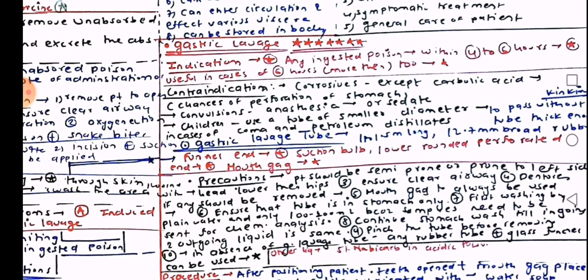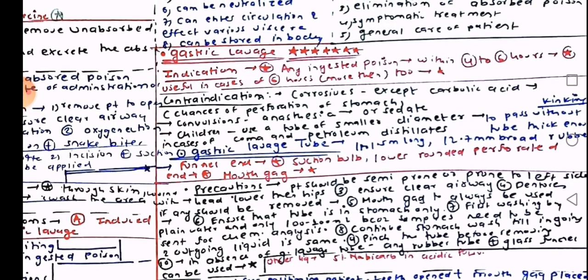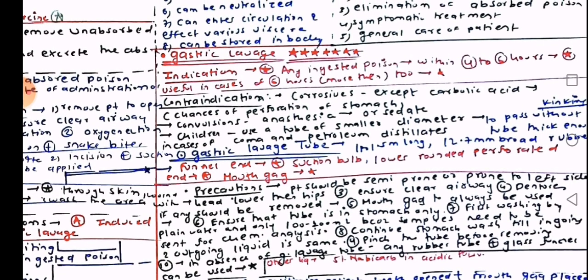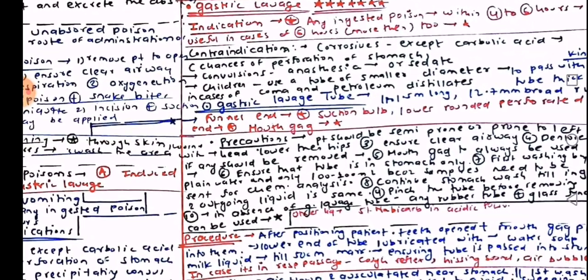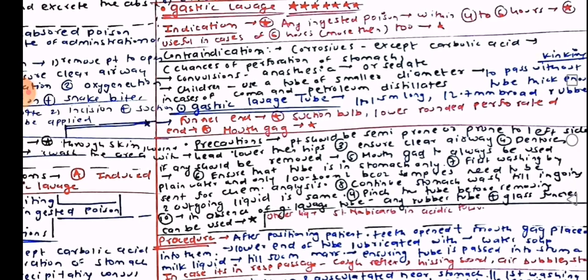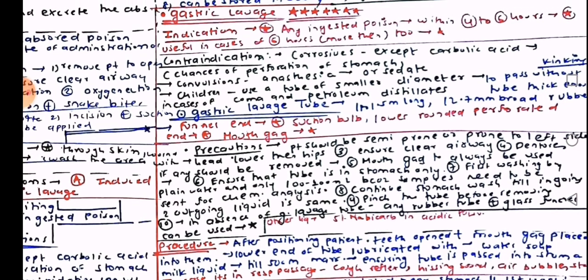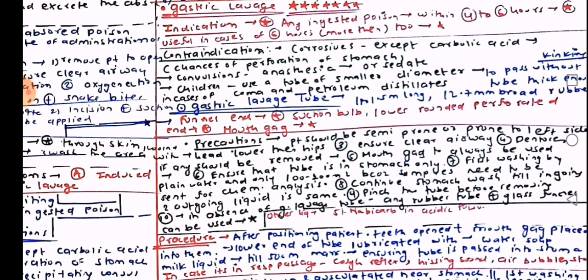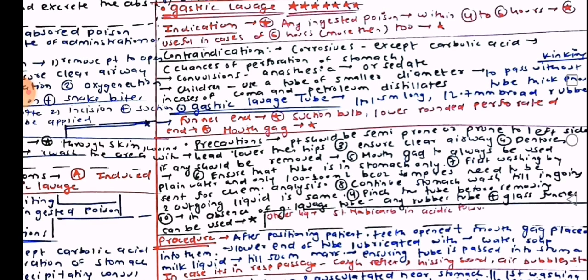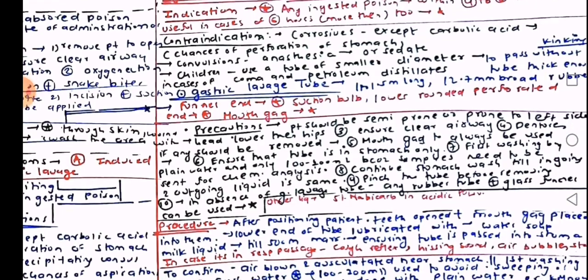In children, use a tube of smaller diameter. Also consider this in cases of coma and petroleum distillates. The gastric lavage tube is generally 1 to 1.5 meters long, 12 to 12.7 millimeters broad, a rubber tube thick enough to pass without kinking. It has a funnel end, suction bulb, lower rounded perforated end, and a mouth gag.